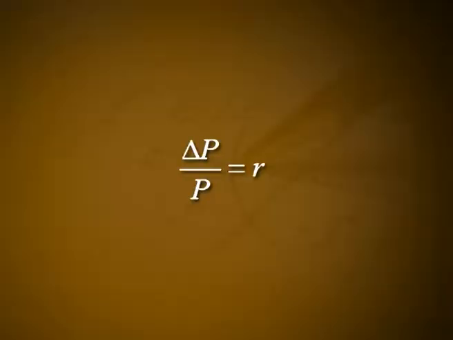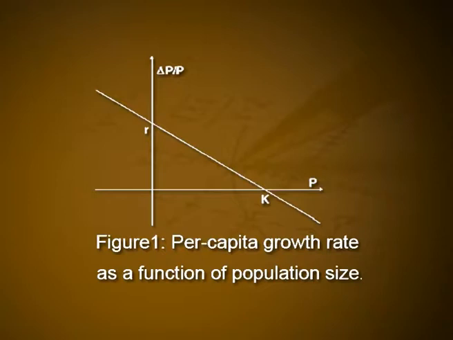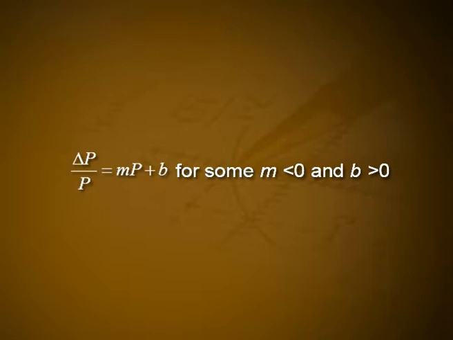We cannot say exactly what a graph of delta p by p should look like without collecting some data. Perhaps the graph should be concave, for instance. However, this is a good first attempt at creating a better model. For the Malthusian model, delta p by p is equal to r, so that the graph of the per capita growth rate is a horizontal line; there is no decrease in delta p by p as p increases. In contrast, the sloping line of figure 1 for an improved model leads to the formula delta p by p is equal to m times p plus b for some m less than 0 and b greater than 0.